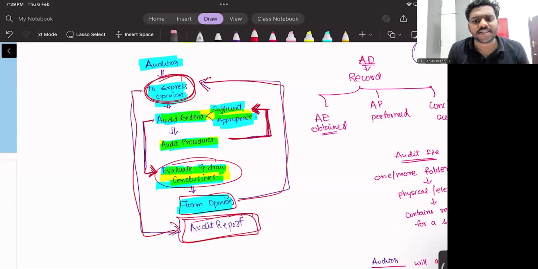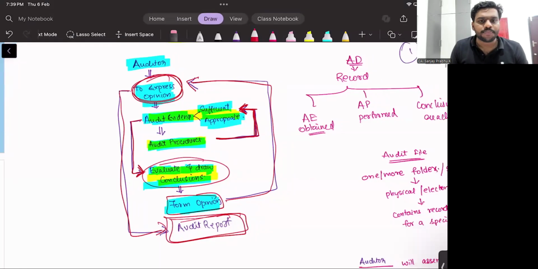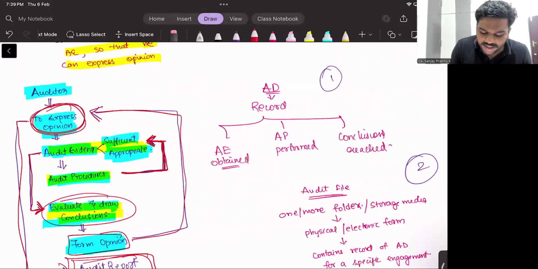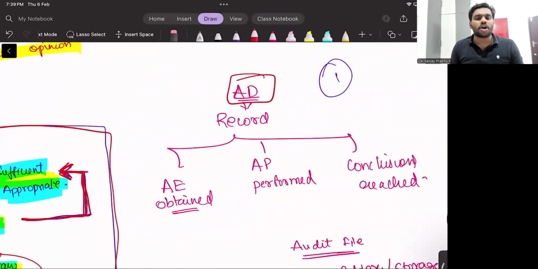Sir, why are you explaining this? Right now, we are learning SA 230. What is SA 230? SA 230 is audit documentation. Sir, what is audit documentation?